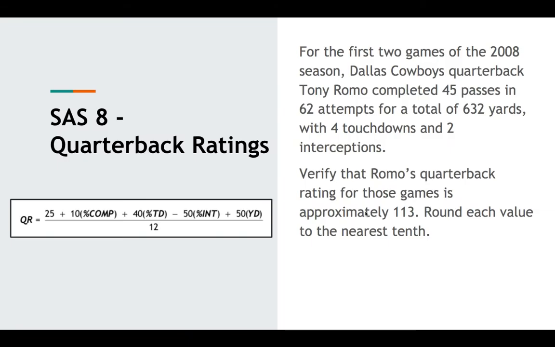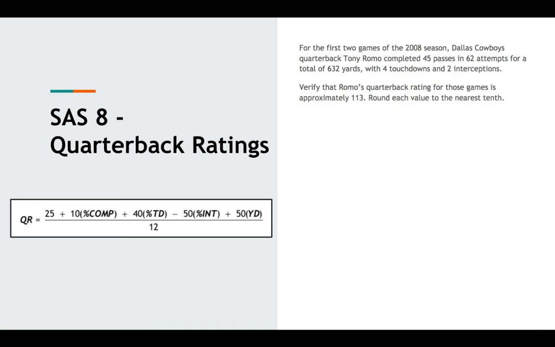All right, so the first 2 games of the 2008 season, Dallas Cowboys quarterback Tony Romo completed 45 passes in 62 attempts for a total of 632 yards with 4 touchdowns and 2 interceptions. So we're going to verify Tony Romo's quarterback rating for those games is approximately 113. We're going to round each value to the nearest tenth.